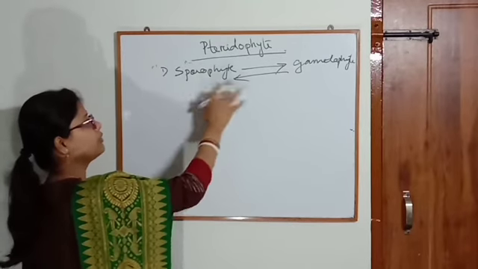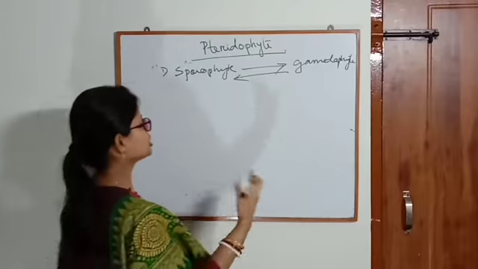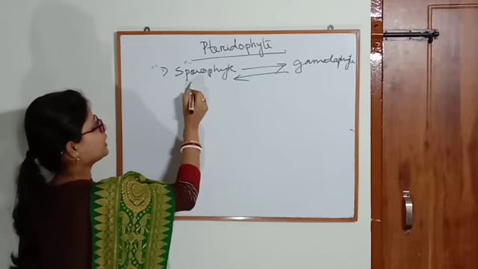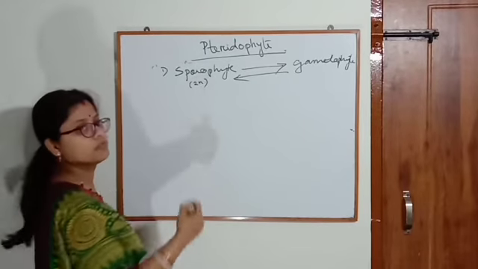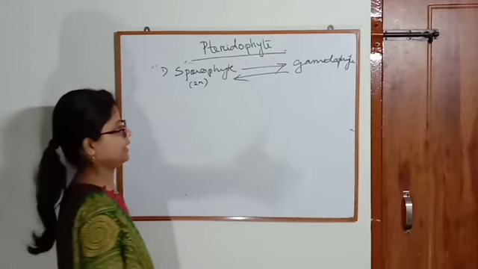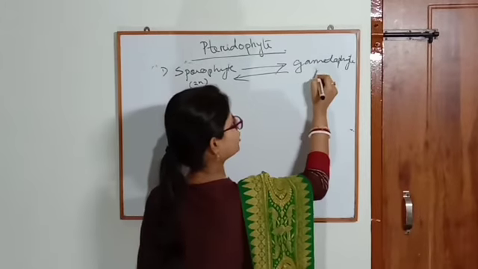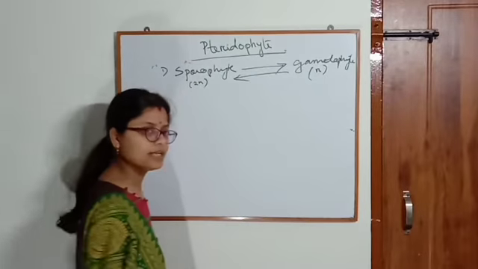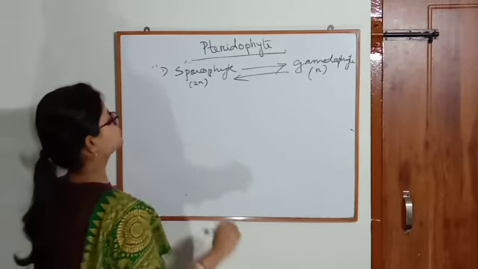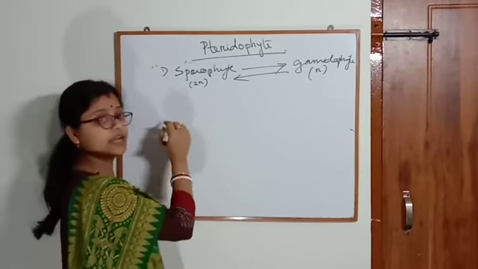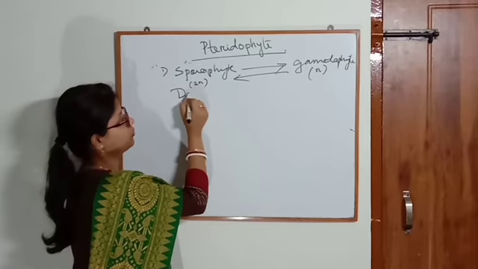In short form, the sporophyte is a diploid body, the chromosome number is 2n, and the gametophytic body is a haploid body, that means n. Here the sporophytic body is the dominant body.